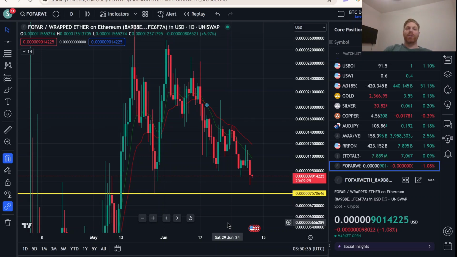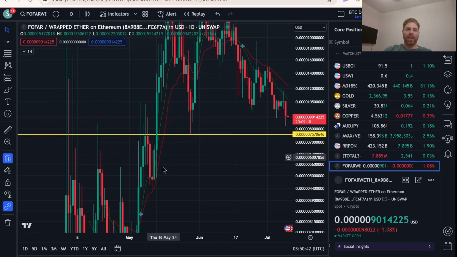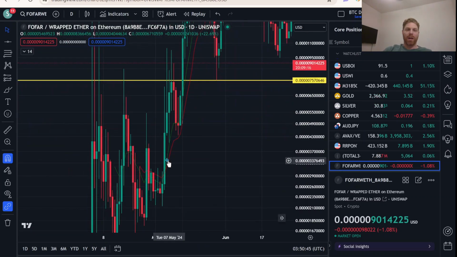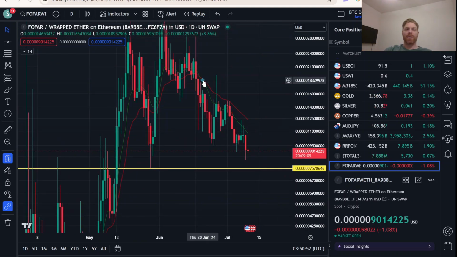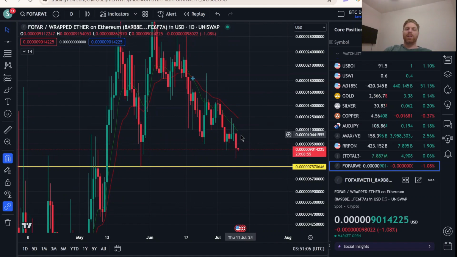So unfortunately on the Gunnar EMA, we did have a bearish cross on June 20th after narrowly avoiding it on May 30th. Our last bullish cross was on May 6th, so a little over 2 months ago. And then we have a bearish cross about a month and a month and a half later on June 20th, and that cross has been widening with this behavior where we have just not been able to get above the green Gunnar EMA line. So it's hard to imagine that we'll be able to get above this in a day or two, although anything is possible.